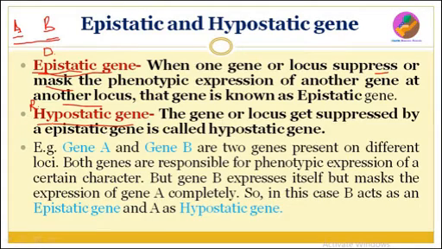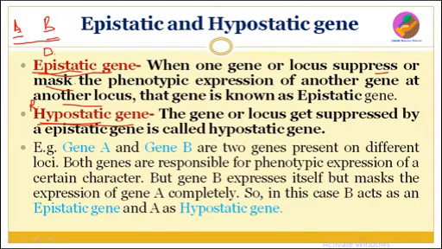When there are genes present on one chromosome or on different chromosomes, if one gene masks the expression of another gene, the masked gene is known as the hypostatic gene, not allele, it is a gene. So these are some differences between epistatic gene and dominance, hypostasis and recessive. So you must understand what is an epistatic gene and what is a hypostatic gene.